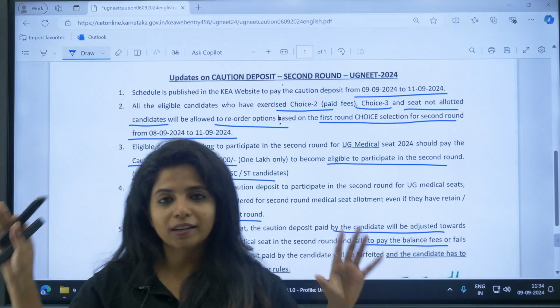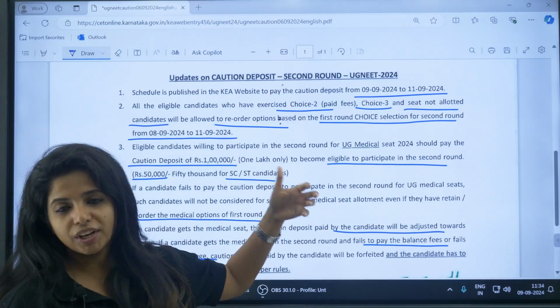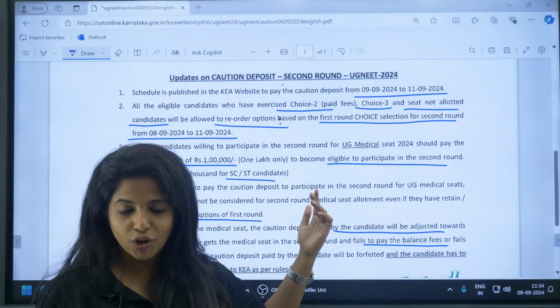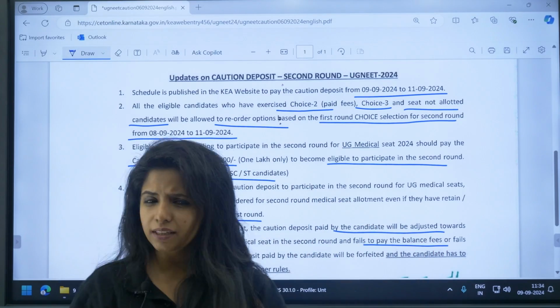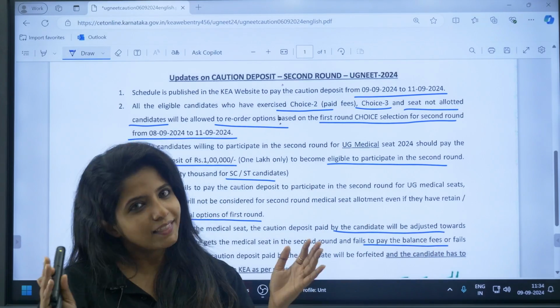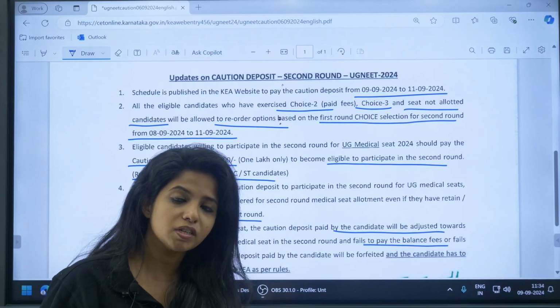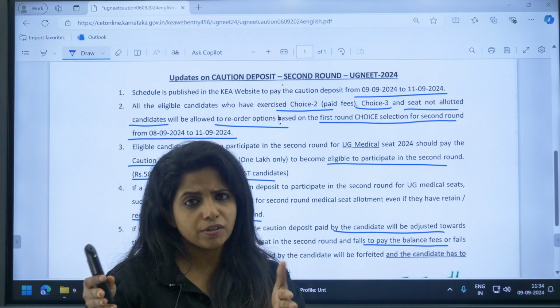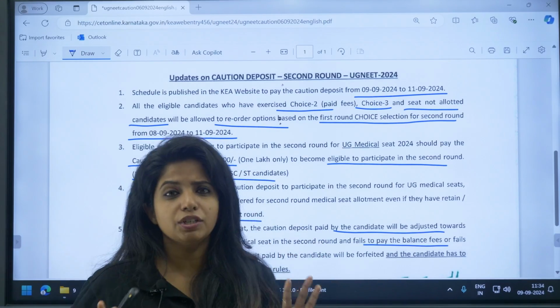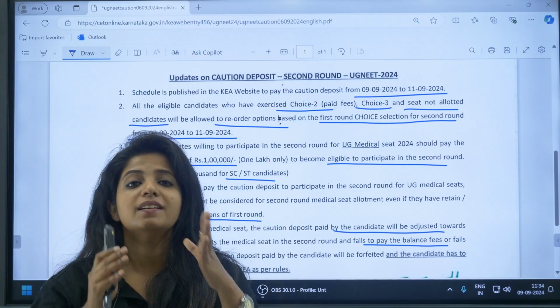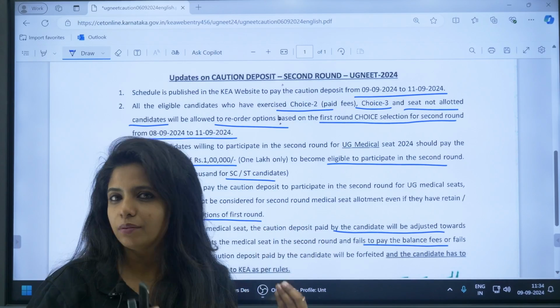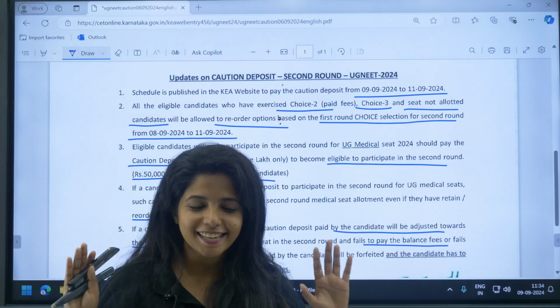So I hope you got this. You just have to rearrange your order for the next round. After that, you have to pay the caution deposit and then wait for allotment. If you're getting allotted, the caution deposit will be deducted from the fees itself, so you do not need to worry about your money. Now, if you have got the seat, please report to the college, otherwise your money will be gone. Okay. I hope this is clear.